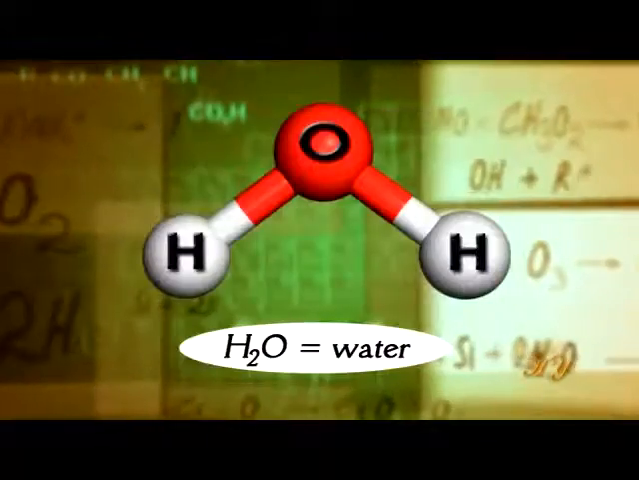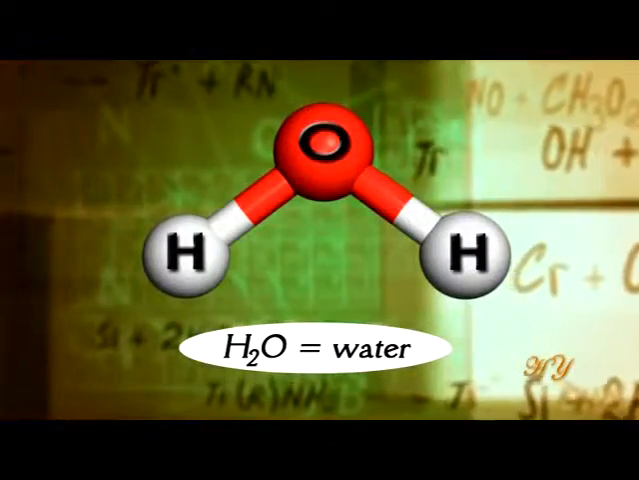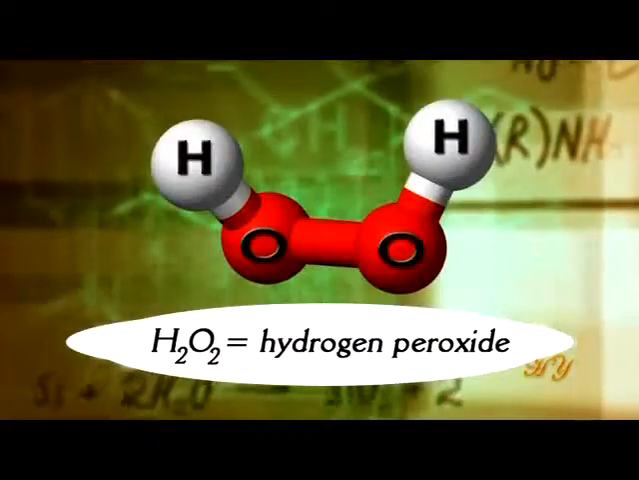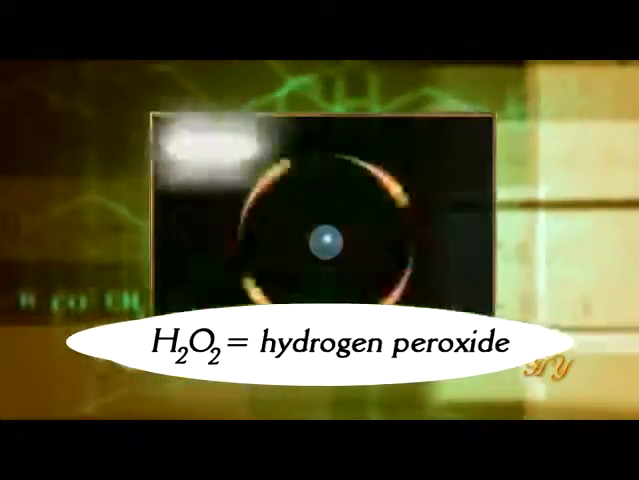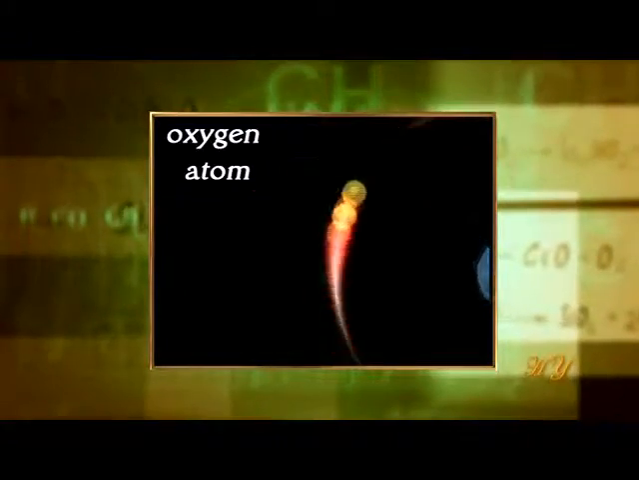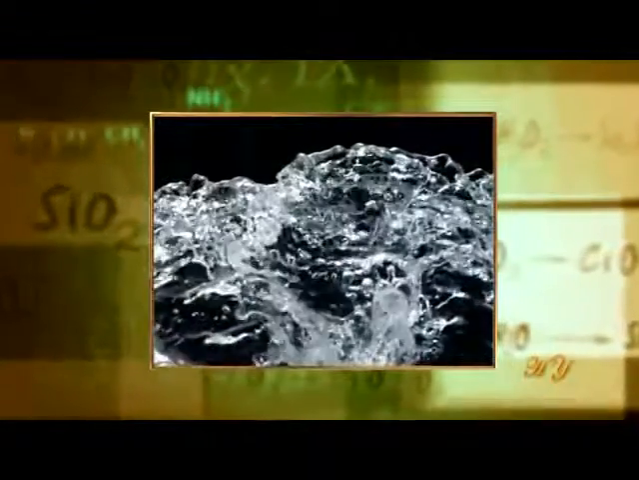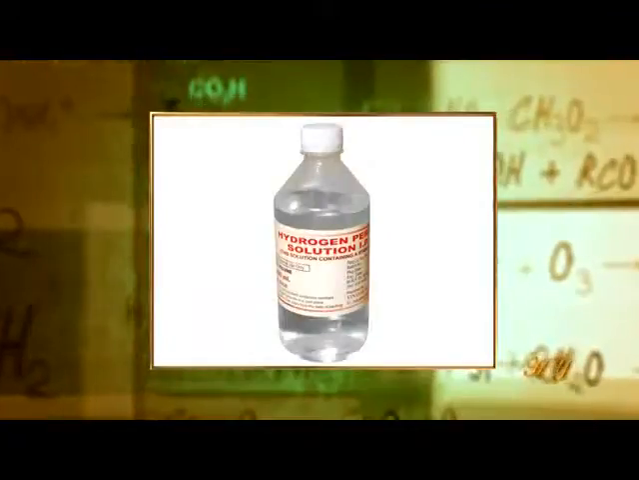For example, if the atoms that make up water combine with one more oxygen atom, instead of H2O, the resulting formula is H2O2. This single extra atom turns that water that gives us life, and that we can use for drinking, into the toxic substance known as hydrogen peroxide.